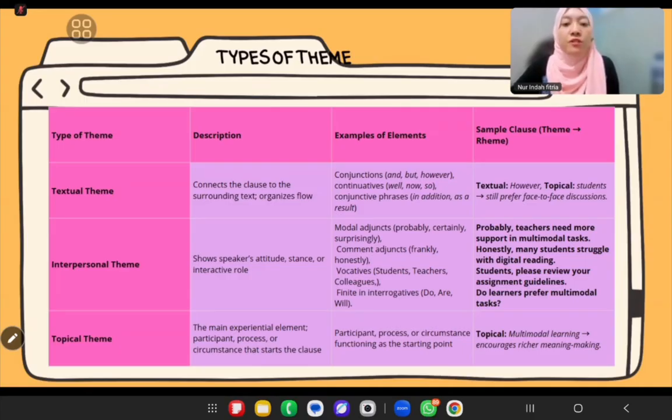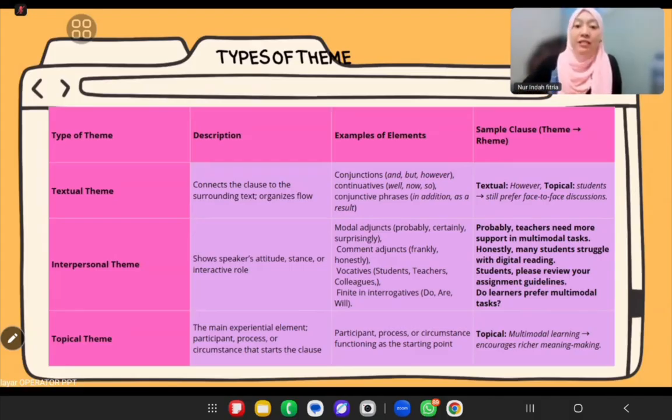The second one is the interpersonal theme. Interpersonal theme shows the writer's attitude or the interactive role with the reader. Ini yang bikin kalimat terasa lebih personal, lebih bersikap gitu, ya kan?